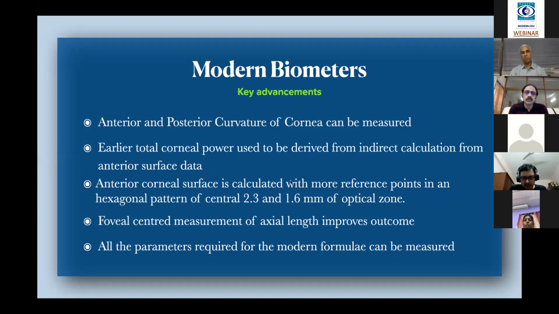Now with multiple points and hexagonal and toric patterns, we can measure exactly the 2.3 or 1.6 mm optical zone, and the topography and curvature power we can easily measure. The foveal center can be checked with the recent biometers. All these parameters are required in modern formulae to measure the power.